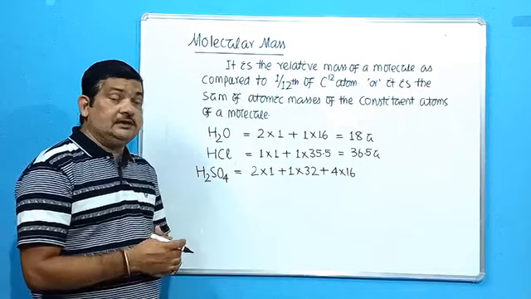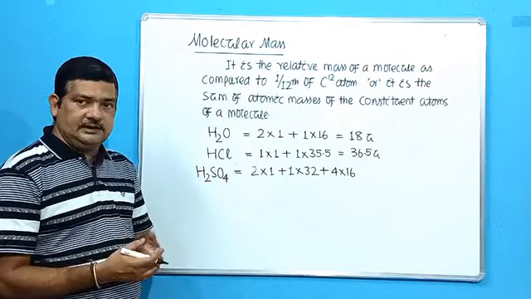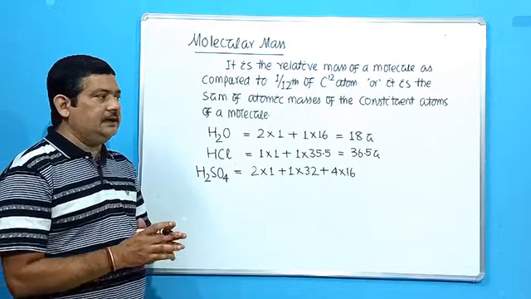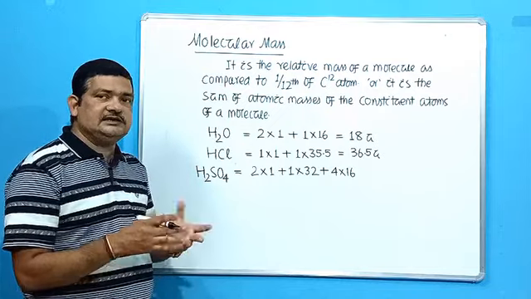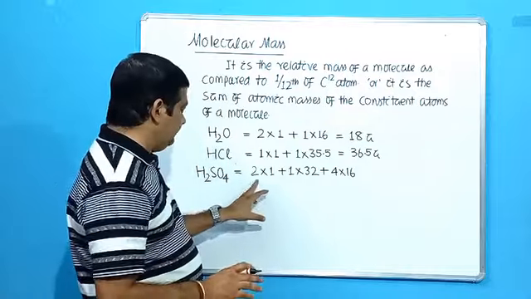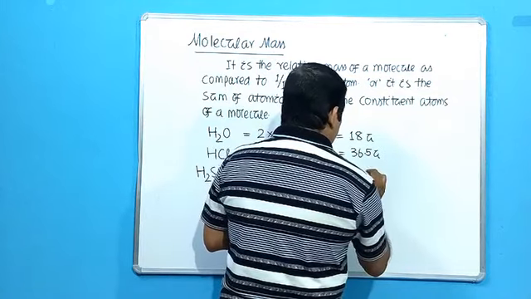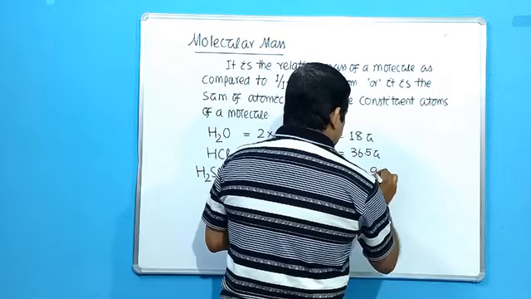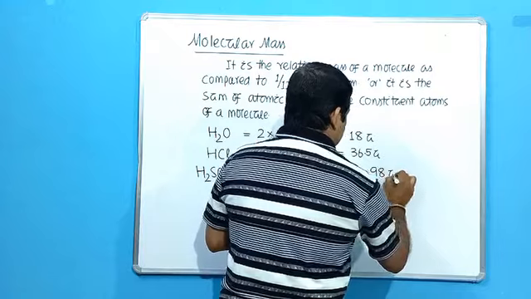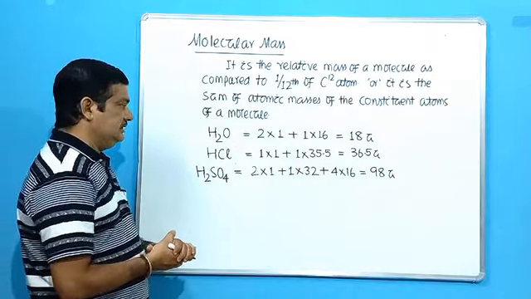So if you do not clearly remember the atomic masses, it will be very difficult for you to calculate the molecular mass. But if you are clearly remembering these things, then it will take no time at all. So 2 plus 32 is 34, plus 64. That means 98. So this is the molecular mass of sulfuric acid.